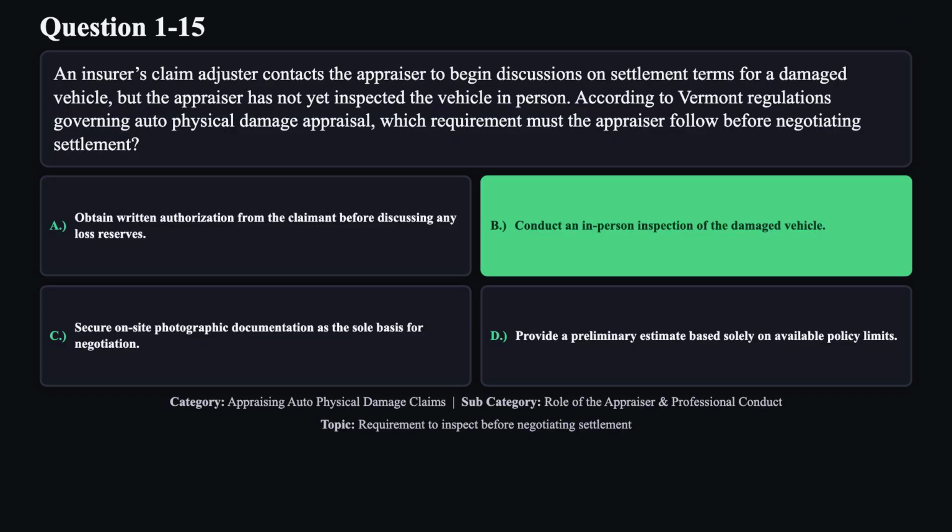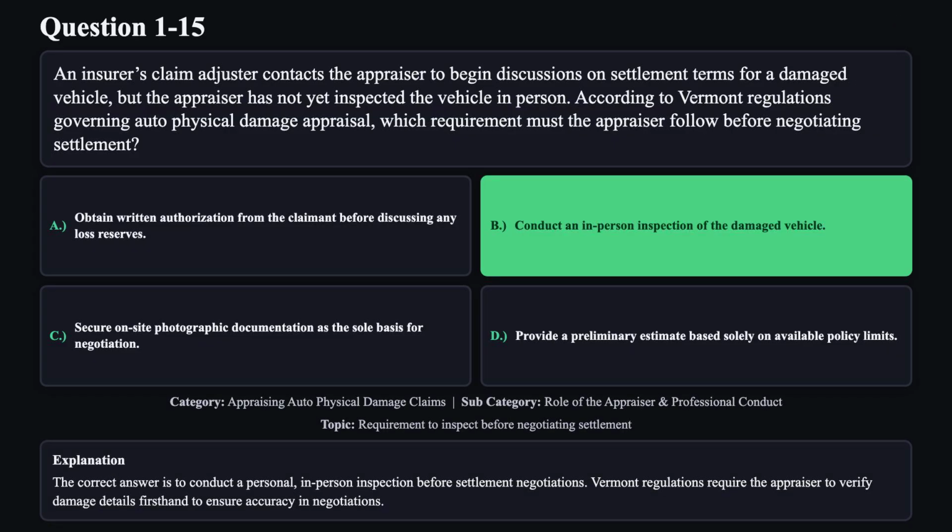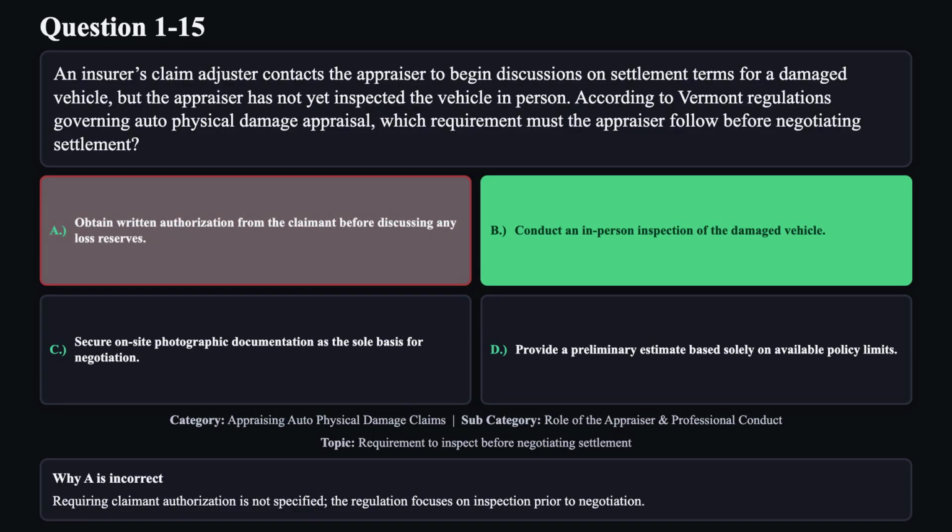The correct answer is B. The correct answer is to conduct a personal, in-person inspection before settlement negotiations. Vermont regulations require the appraiser to verify damage details firsthand to ensure accuracy in negotiations. Reason A is not correct. Requiring claimant authorization is not specified. The regulation focuses on inspection prior to negotiation.